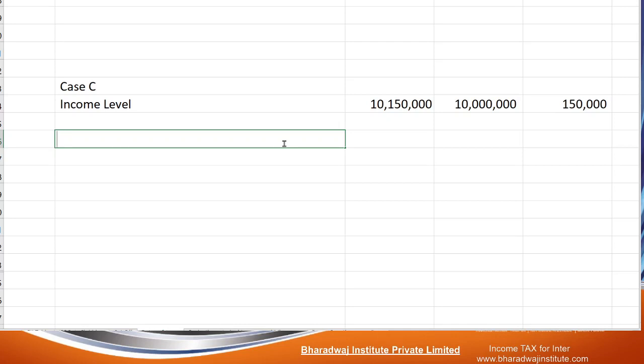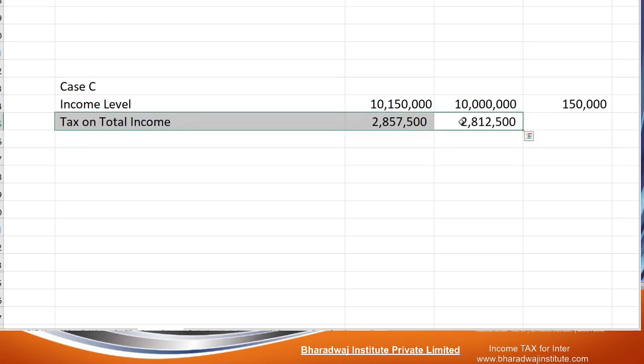Work out the tax on 1 crore 1,50,000. Up to 10 lakhs we know it is 1,12,500. Balance 91,50,000 into 30%. The other one is the same, you can copy from the previous one. This is the tax on total income.